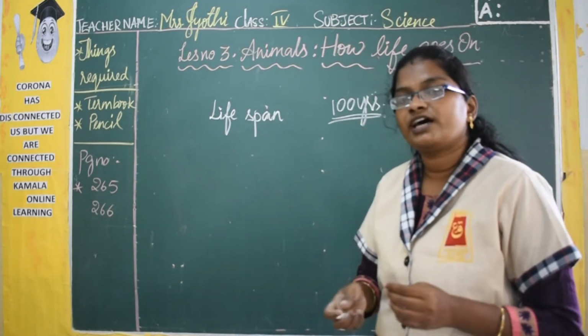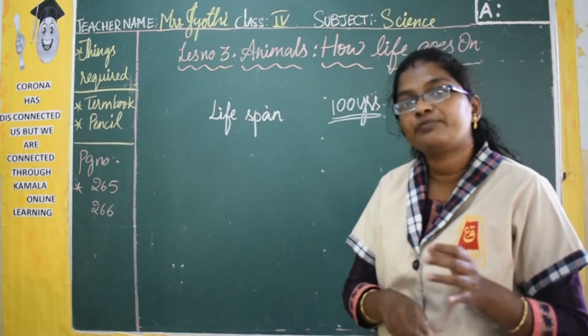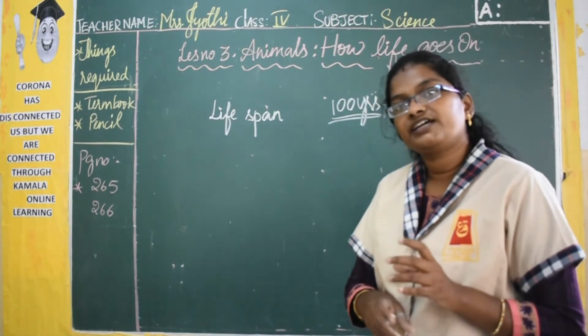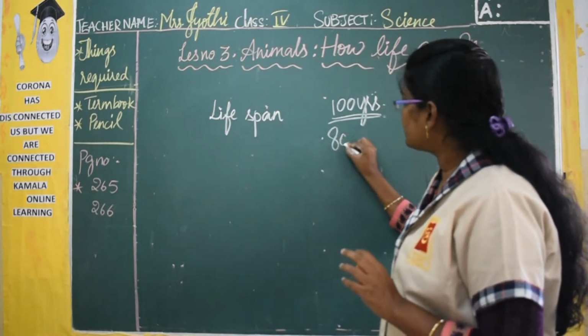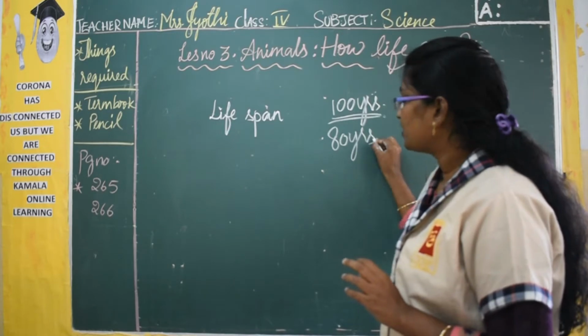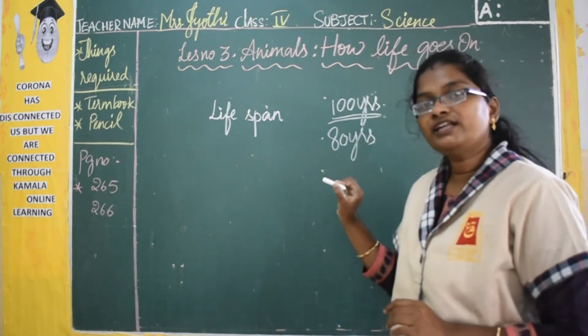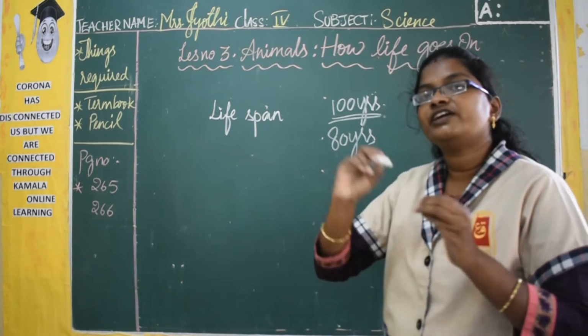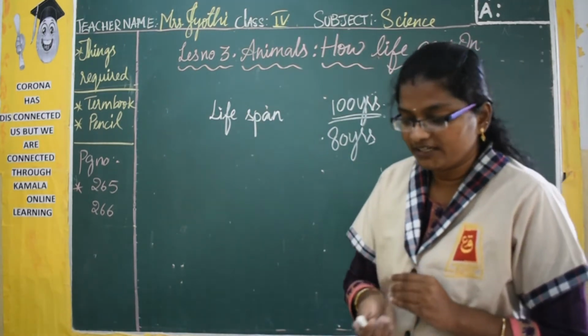But nowadays what happened? The environment is polluted, and the food habits, whatever we are taking, are completely different. So the lifespan has decreased to 80 years. Now most of the people are not living more than 80 years. So it's very rare to see a person who is living more than 80 years.